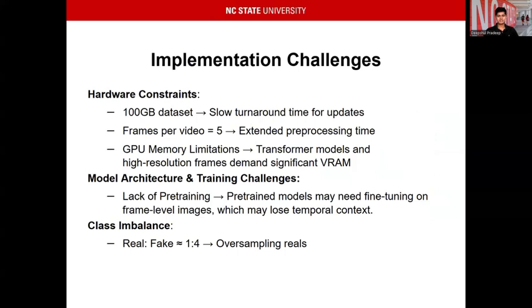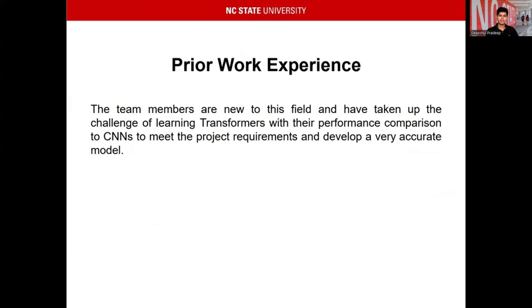Some implementation challenges. We had a large data set. We had to take a lot of frames per video, and we had some GPU memory limitations. We couldn't load all the data together. And there was a lack of pre-training because these models are very expensive to pre-train. And there was a class imbalance as well. It was 1:15, but we were able to reduce it to 1:4. We have pretty much no prior work experience, and we are proud that we could work with CNNs as our baseline and finally transition to transformers successfully.